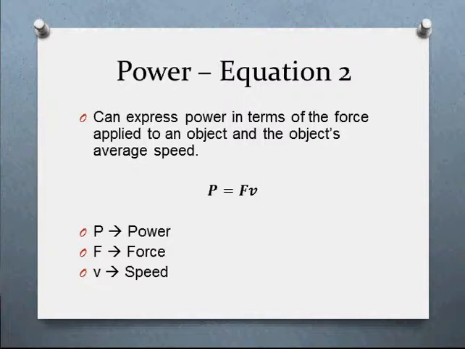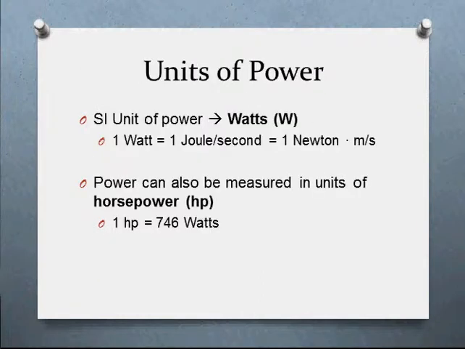So, let's talk about units. With units, the main unit we want to work with is, of course, in the SI system. The SI unit of power is called a watt, named for James Watt, a famous physicist who worked with a lot of energy concepts. We'll get to him later. So watts are the units we're going to be using here. You can see it's symbolized by W. And 1 watt is the equivalent of 1 joule per second. And if you want to think of it in terms of that second equation we talked about, it's 1 Newton times meters per second. So that's the SI unit.